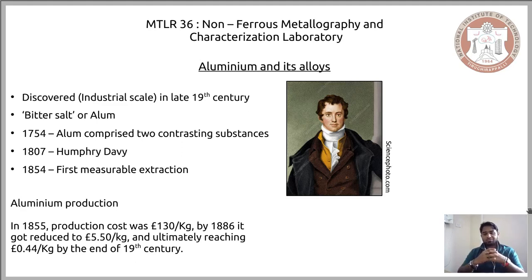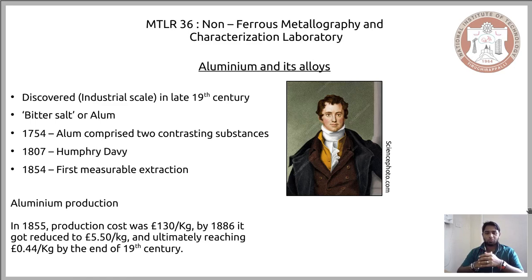One of the reasons for this decrease in the production cost of aluminium is that, as I said before, the approach taken to extract aluminium was with the use of electricity, that is electrolytic refining. When the cost of producing electricity decreased, or when electricity was made abundant and available to everyone, the production cost of aluminium decreased correspondingly.